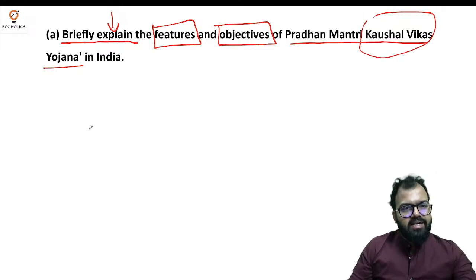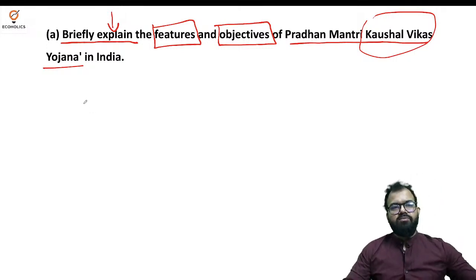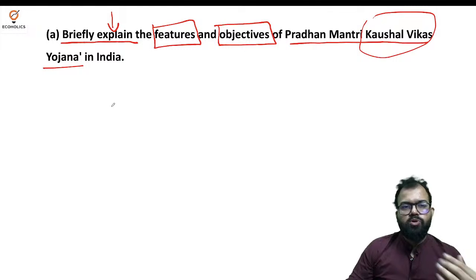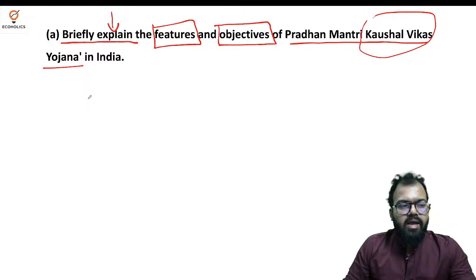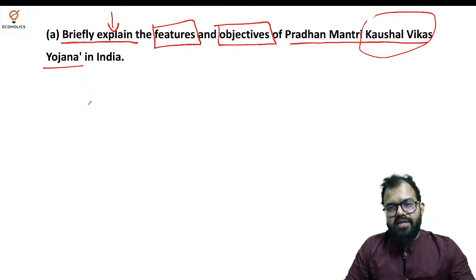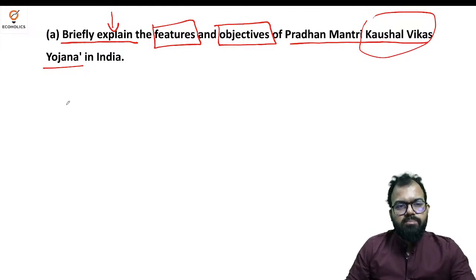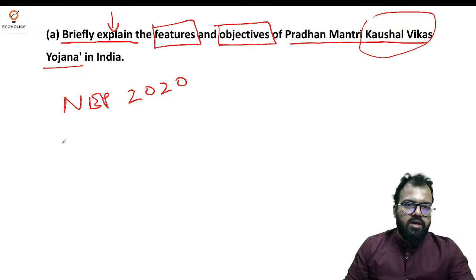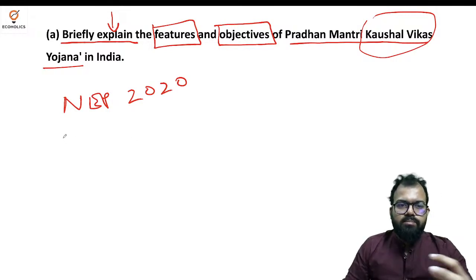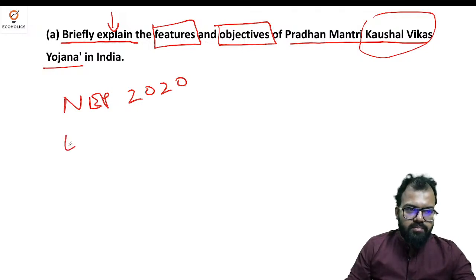Okay, so once you start writing, it's like features. In features we have so many features, like Atmanirbhar Bharat we have launched. In that we have seen so many ideas where government introduced apprenticeship, government introduced trainee learner structure. So these are the things where kaushal is important. I can say National Education Policy of 2020 is one of the major features of this time for curing the unemployment scenario in India. The second thing is about primary education, so I can say early education.